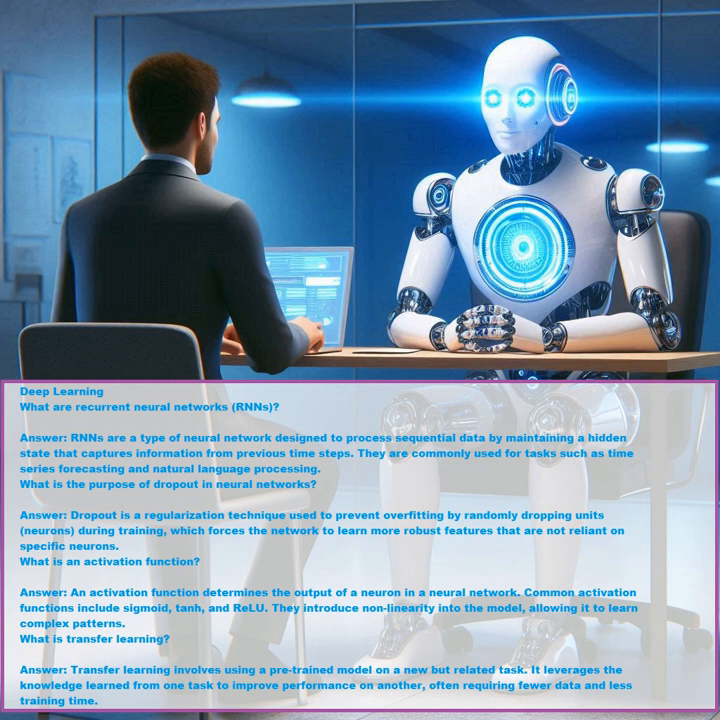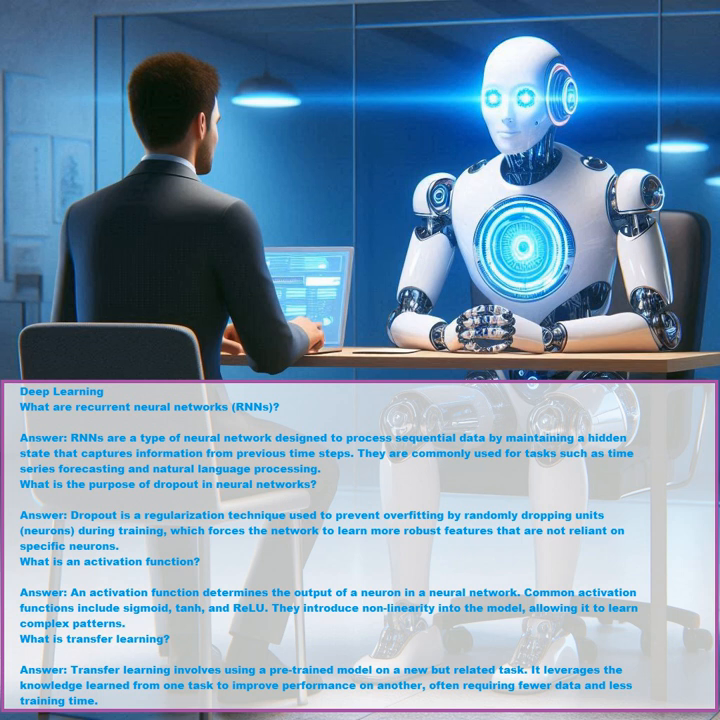What are recurrent neural networks, RNNs? Answer. RNNs are a type of neural network designed to process sequential data by maintaining a hidden state that captures information from previous time steps. They are commonly used for tasks such as time series forecasting and natural language processing.